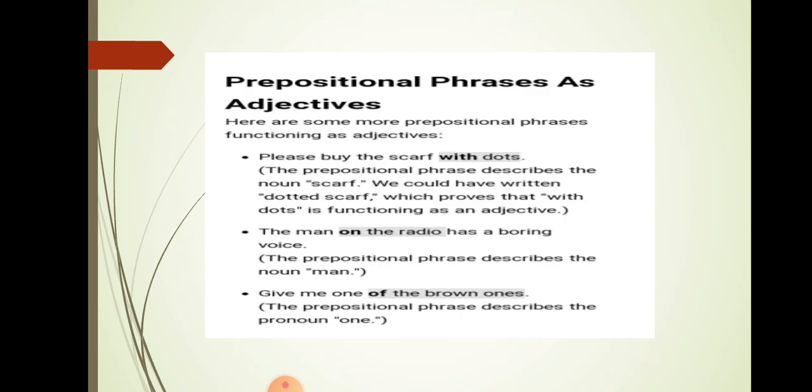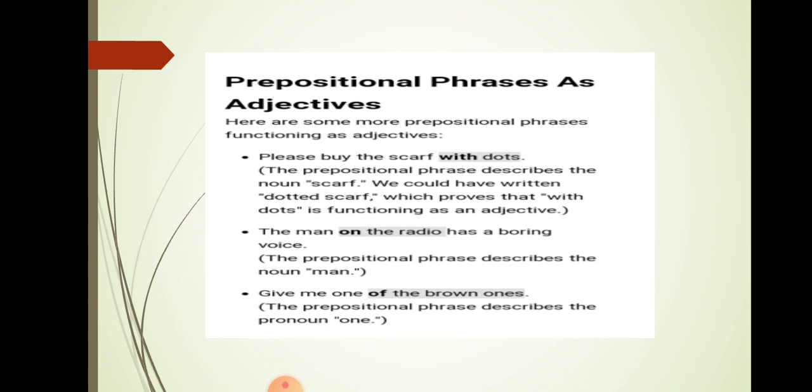Okay. Now the functions of prepositional phrases: we can use prepositional phrases as adjectives and as adverbs. Now see, here are some prepositional phrases functioning as adjectives. Please buy the scarf with dots. In this example, with dots is a prepositional phrase because it starts with the preposition with.